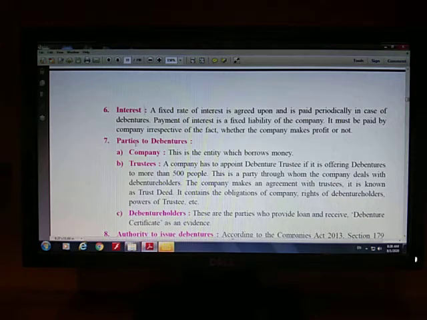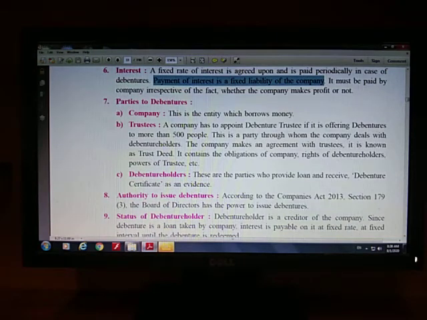But as this is interest, है ना? It is interest, it is not dividend. Payment of interest is a fixed liability of the company, whether you earn profit or not. मतलब कंपनी प्रॉफिट कमाएगी या नहीं कमाएगी, उससे मुझे कोई लेना देना नहीं है. I must get interest at a particular fixed rate at the end of the financial year. I am not concerned with the profits of the joint stock company, as I am a creditor, not a shareholder. Next, this point is important.